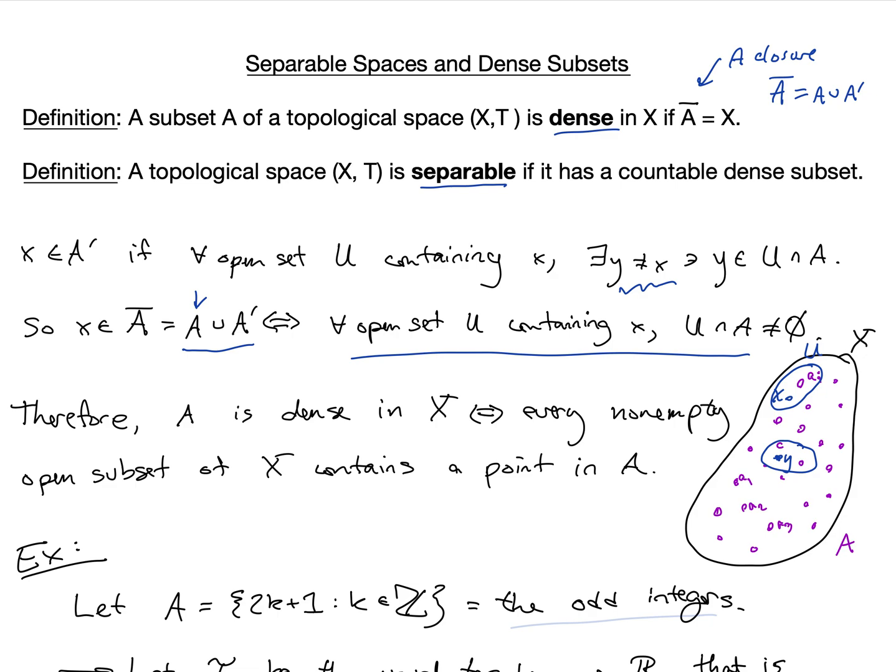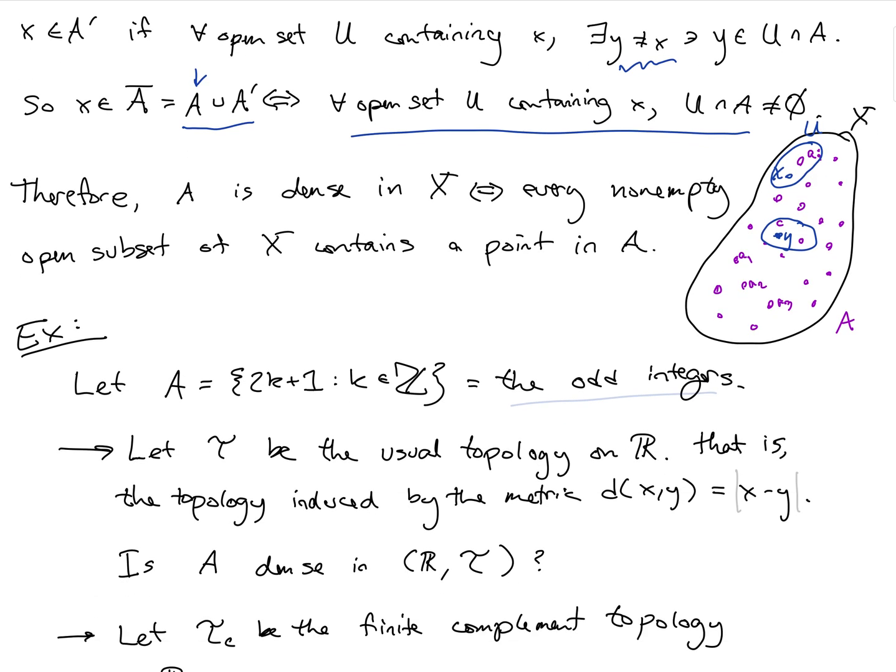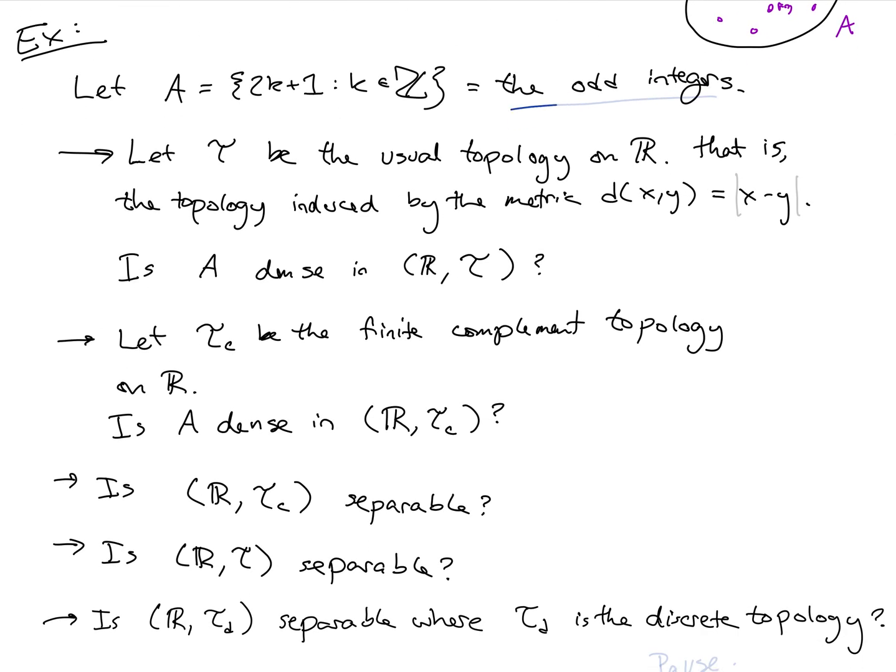Okay, so let's look at a couple examples. Let A be the set of odd integers, the set 2k plus 1, such that k is an element of the integers. Let's think about a couple different topologies on the real numbers and think about whether A is dense in each of these. So if tau is the usual topology on R, so that is the one induced by the metric distance between x and y is equal to the absolute value of x minus y, then is A dense in this normal topology or usual topology on R?